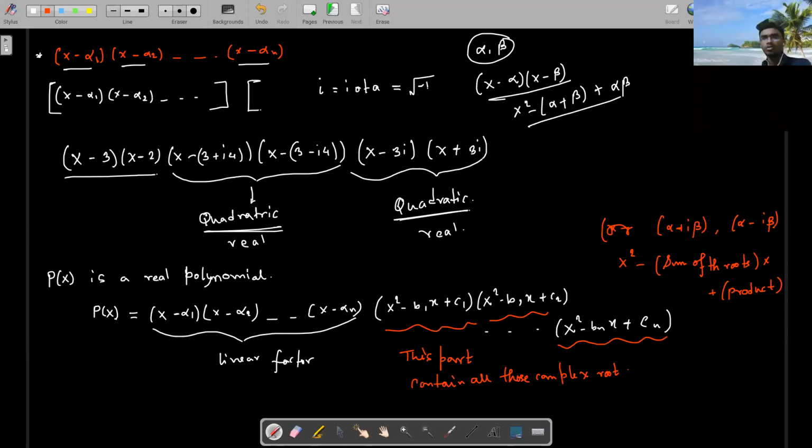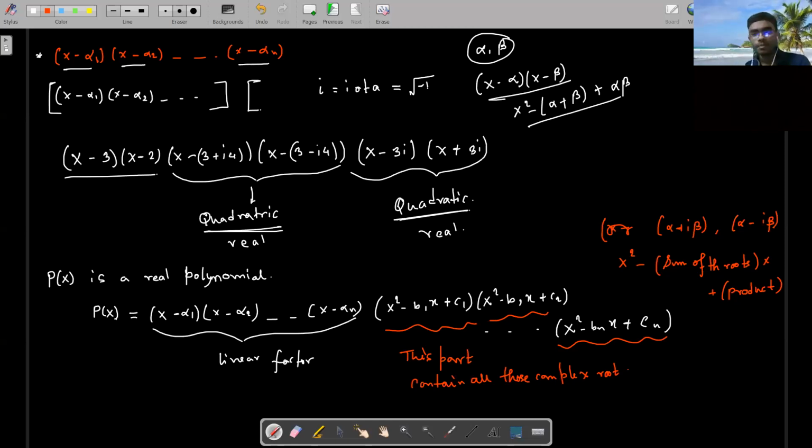That's it. So we learned that one particular polynomial can be represented in this particular form, a few quadratic and a few cubic. Can anyone tell me the difference between this one and the first one? The first one may have some complex number terms, but this one does not contain any complex number term. Clear? What I just found out right now doesn't have any complex term. All the things are real.